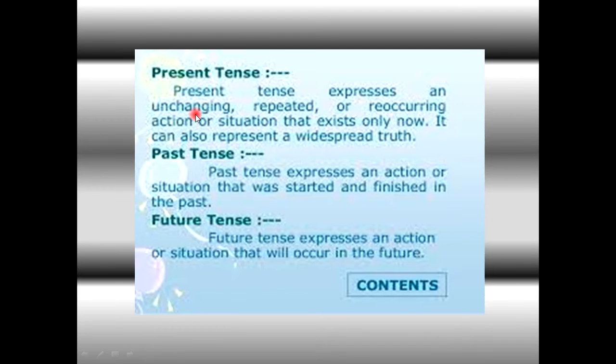Past tense. Past tense expresses an action or situation that was started and finished in the past. The action which happened in the past, which you are done with, that is past tense. And future tense expresses an action or situation that will occur in the future. Future tense expresses whatever you are going to do in the future.